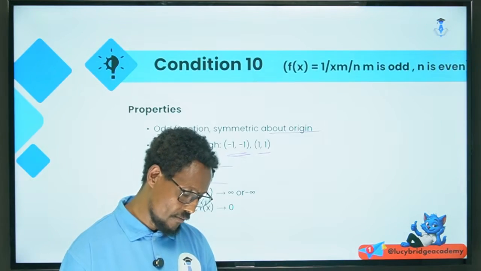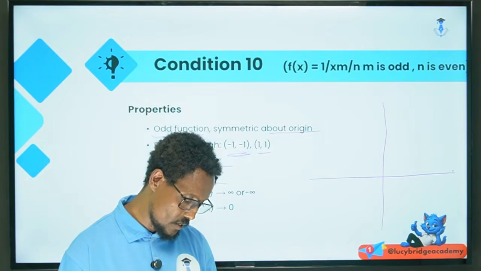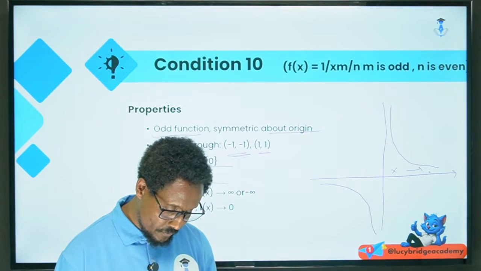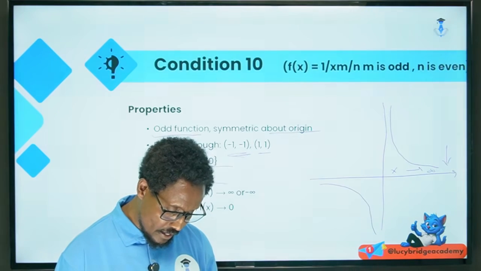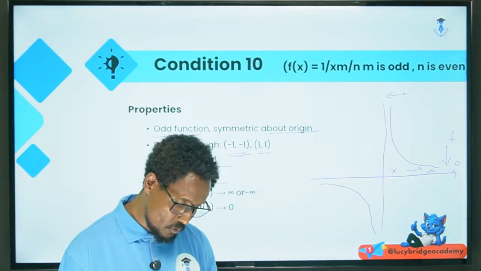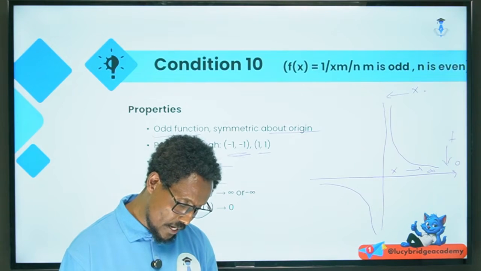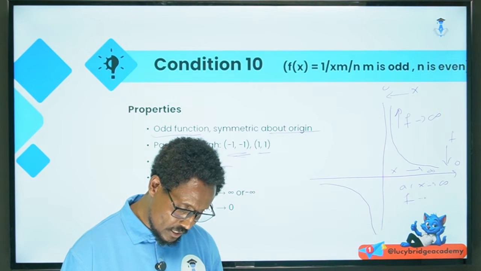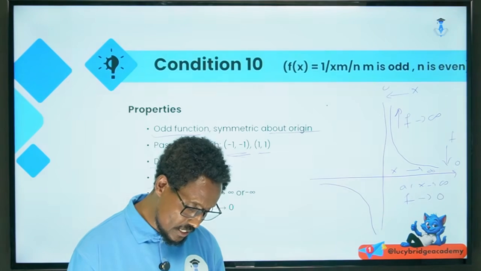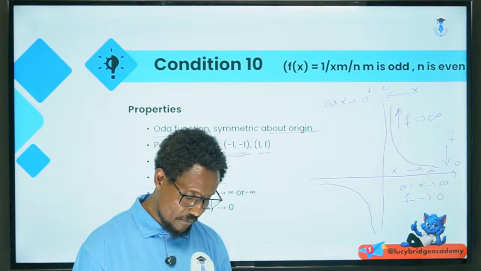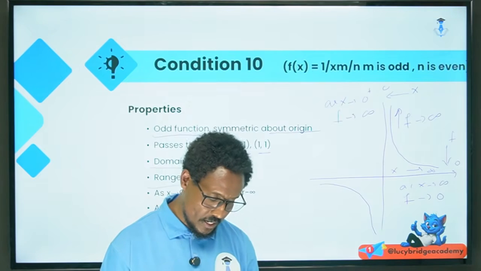Since the graph looks like this one and this one, as x approaches infinity, f approaches 0. As x approaches 0 from the right, the value of y, that is f, approaches infinity.